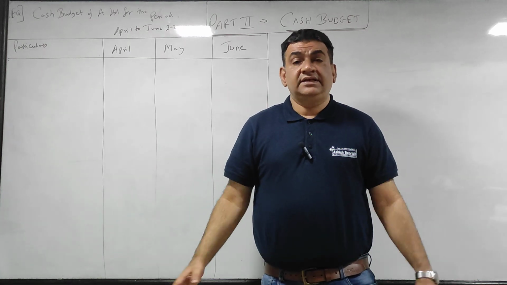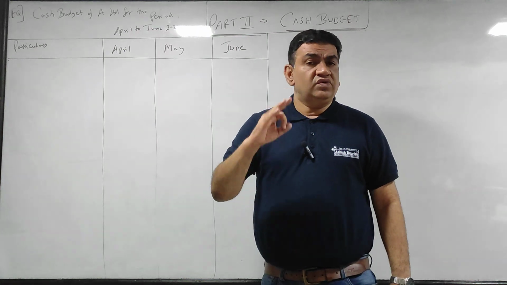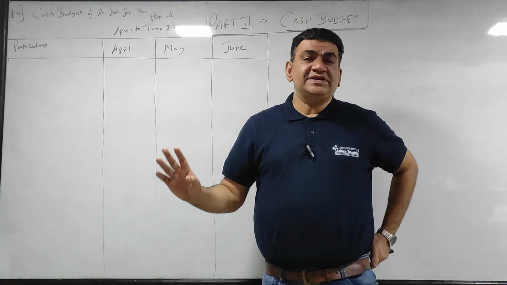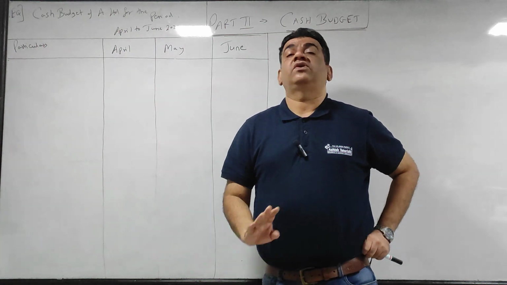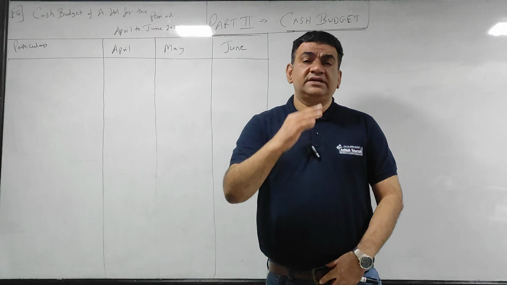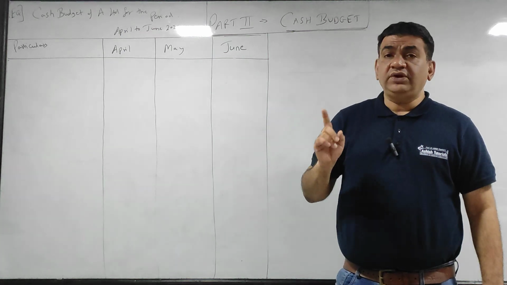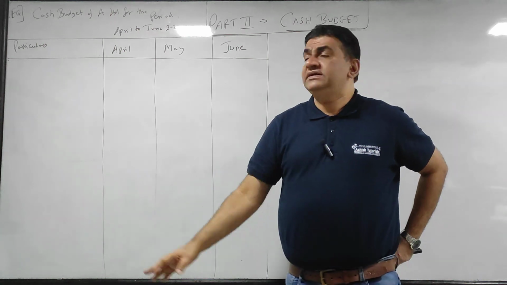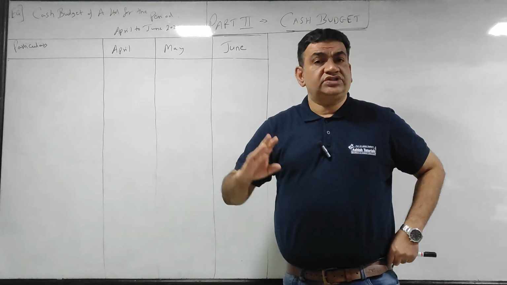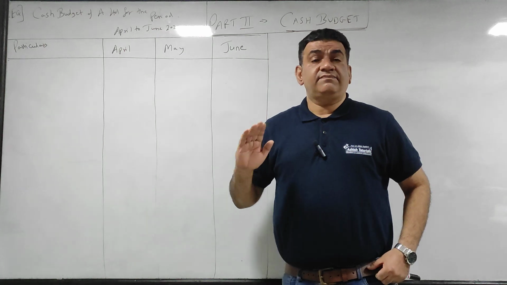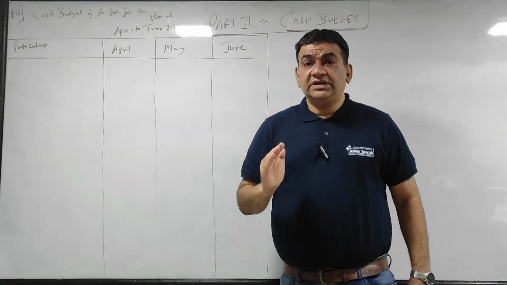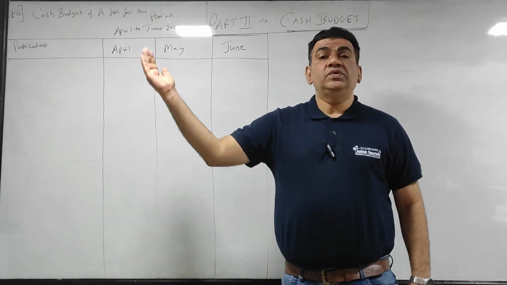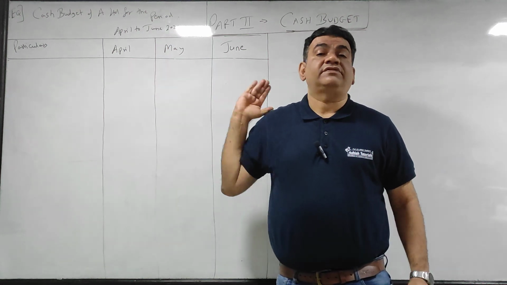for every month. In your syllabus, they'll ask you 3 months to a maximum of 6 months, 3, 4, 5, 6. 6 months is too much, at least in your exam it will not come. It's very simple. How to do it? I'll straight away get into the sum. Understand the concept. It is very simple. There are calculations, but today in this session I'm just taking the basic thing so that your concept gets clear and you will be prepared with the base to do the sums which will follow after this.